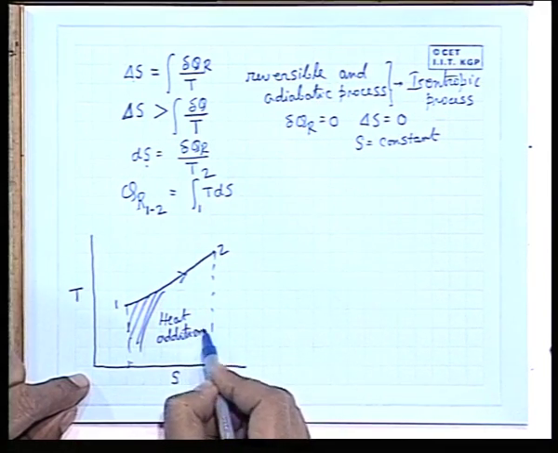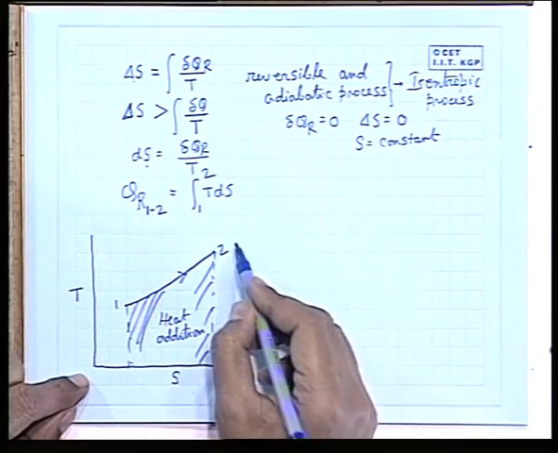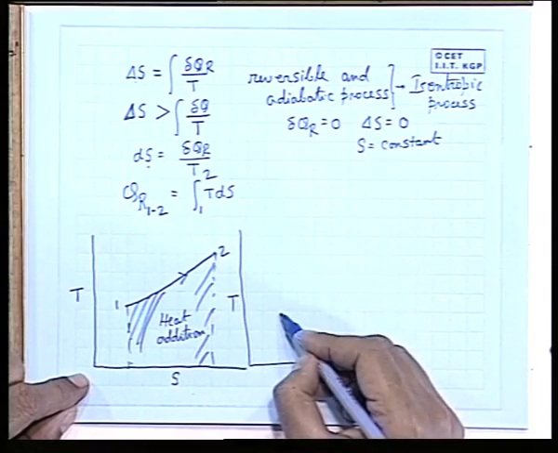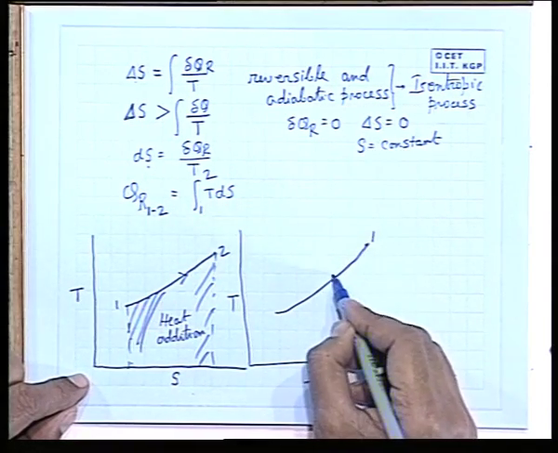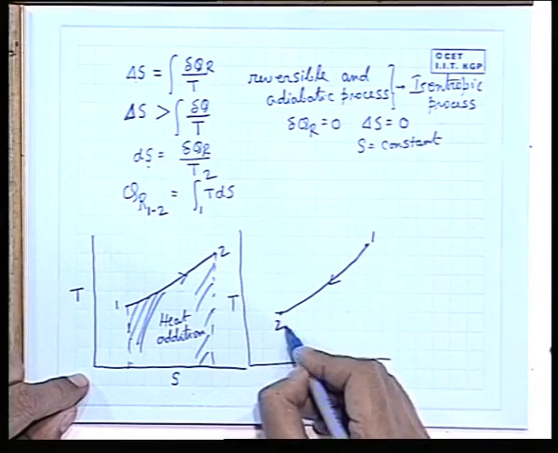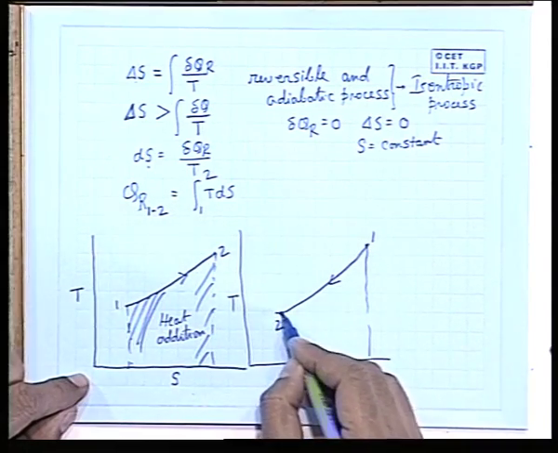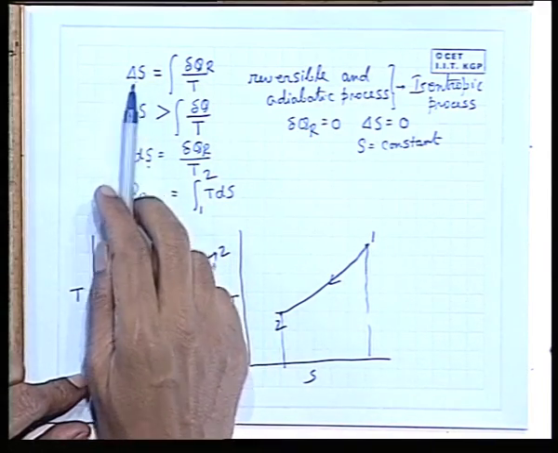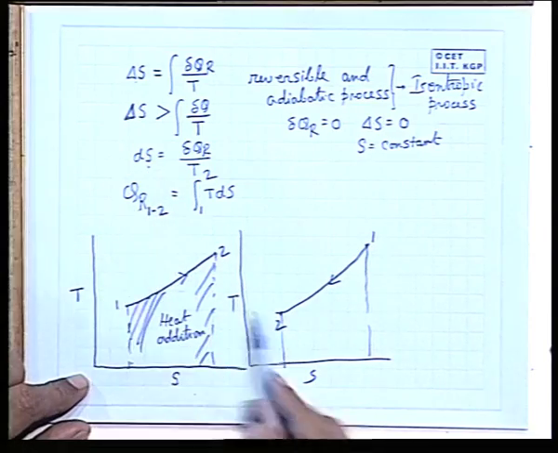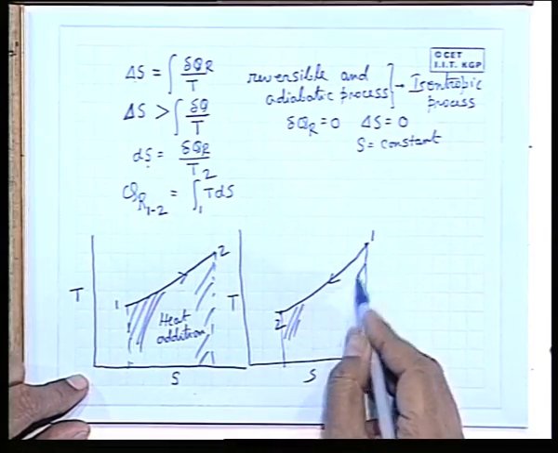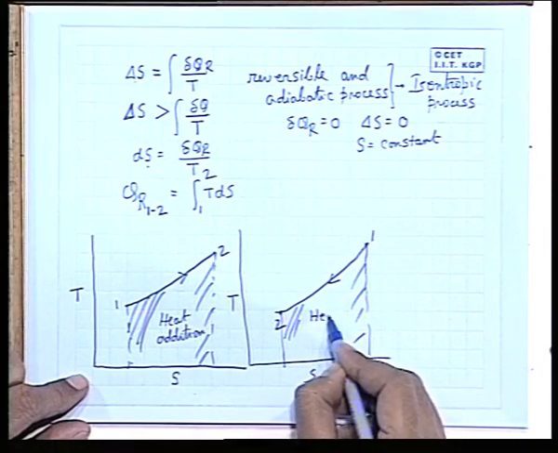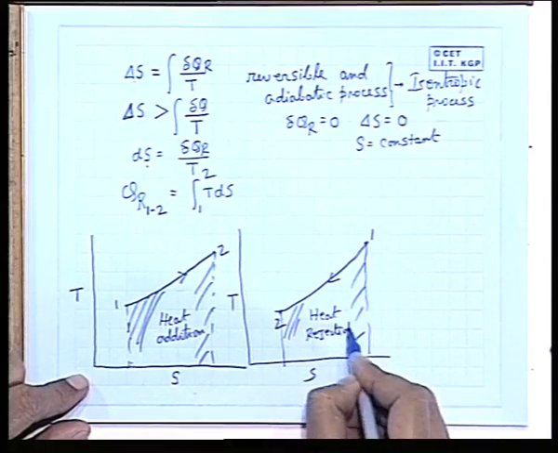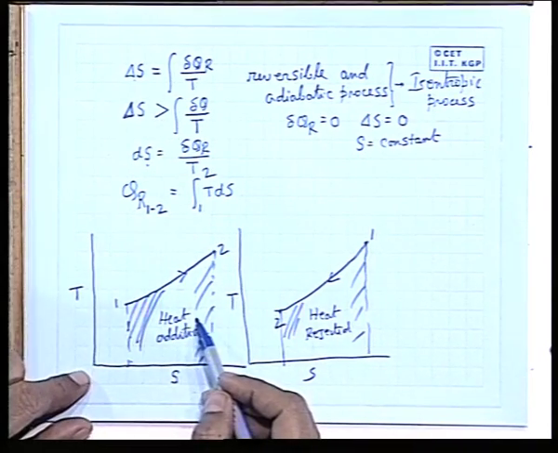Similarly, if the process is a reversible heat rejection process, then the direction of the process is the other way, with initial point 1 here and 2 here, where the entropy decreases because delta Q is negative by the usual sign convention, so dS is less than 0. Then this area represents the heat rejected, which means that the area under the curve in the TS plane of a reversible process represents the heat interaction.